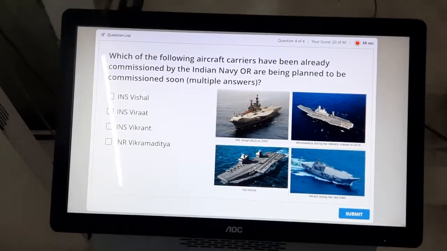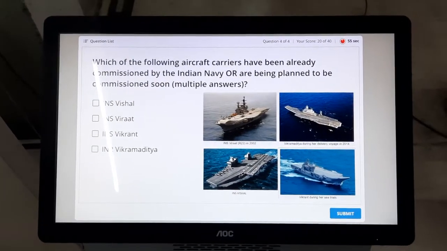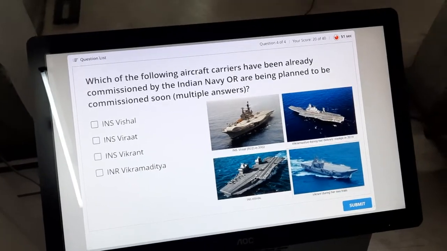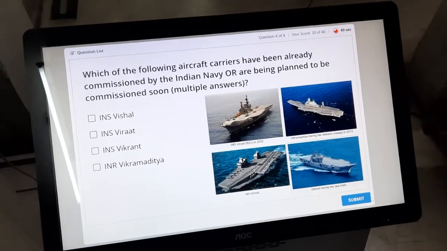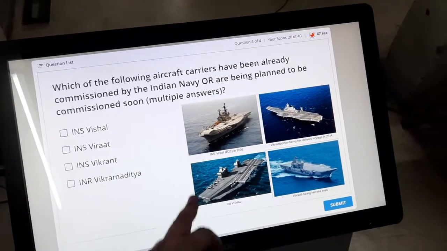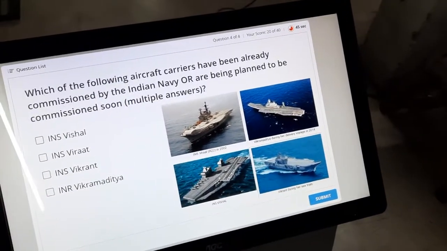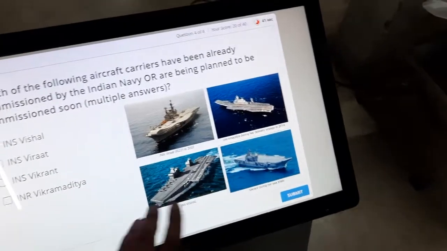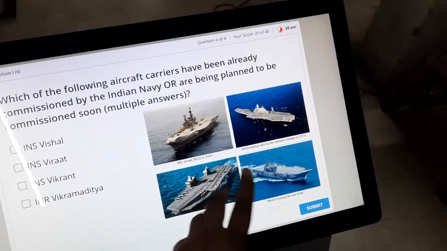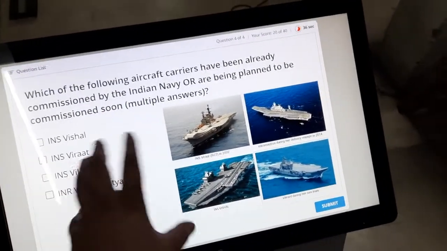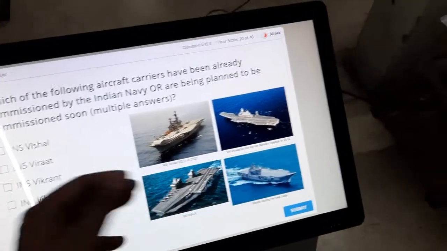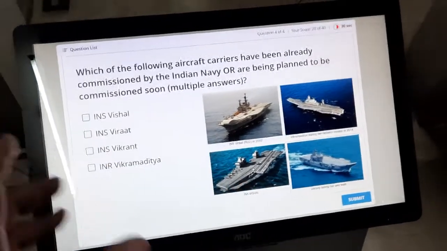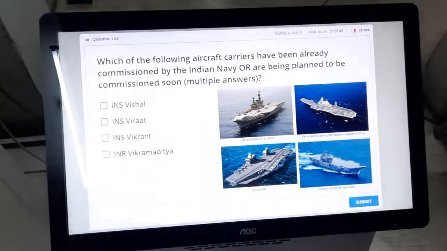This is the last question of this demo. It says which of the following aircraft carriers have been commissioned by the Indian Navy. As you can see, and you have seen before also, you can put an image on the quiz page. This is optional. If you don't want this image, you can remove it. If you want to put a video there, or rearrange the layout, say put this image over here and the options over here, you can do that. You can rearrange this page however you want.